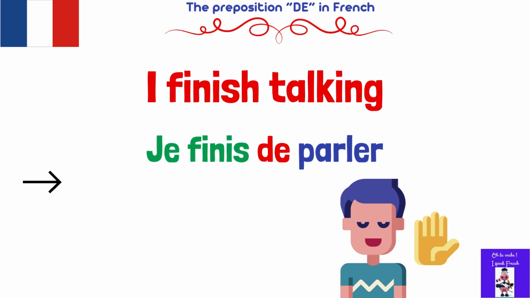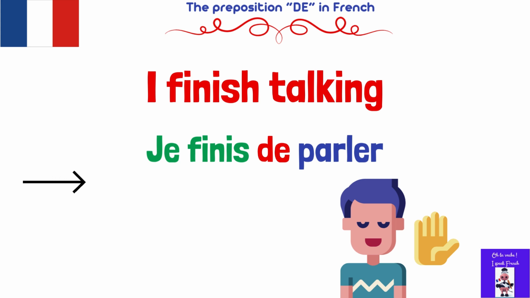Most important thing here is not to forget the preposition de and don't use a conjugated form after de. De is followed by an infinitive form of the verb.